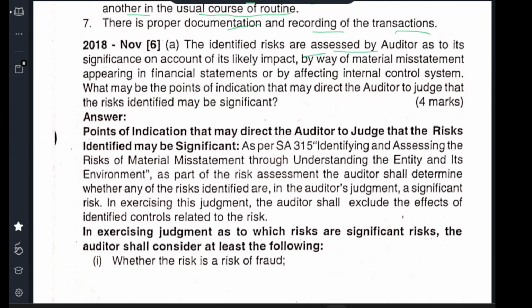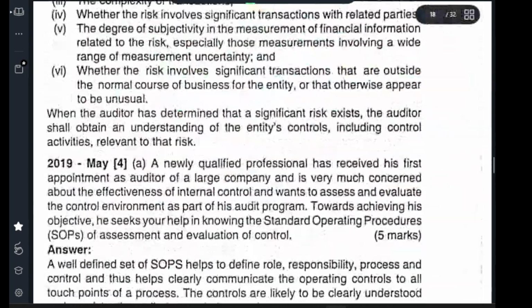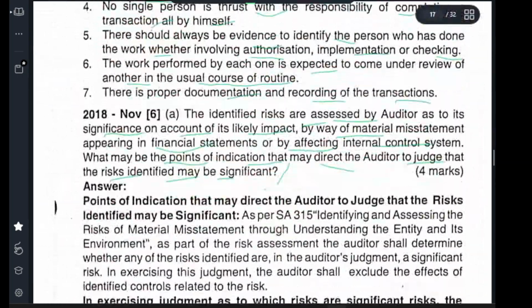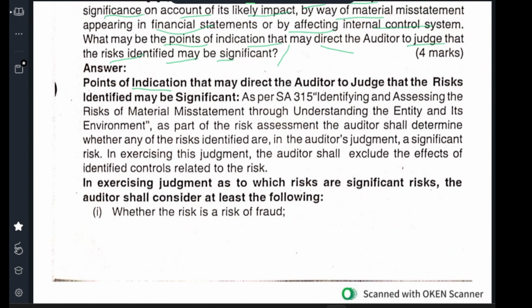A risk is identified and assessed by the auditor as to the significance of the account and its likely impact by way of material misstatement appearing in the financial statements, by affecting the internal control system. What may be the points of indication that may direct the auditor to judge the risk identified may be significant? This is a question. So what do you need to do? Point out the indications that may direct the auditor to judge the identified risk as significant.